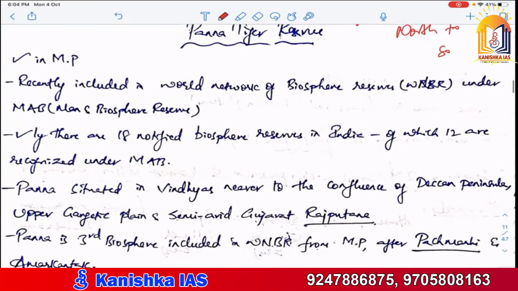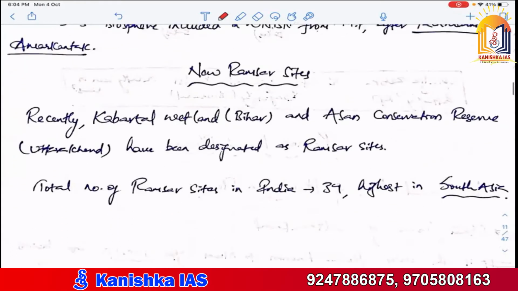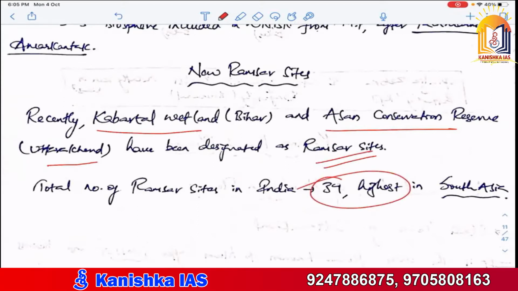Looking at your India map, new Ramsar sites. These are the new Ramsar sites. Asan Conservation Reserve in Uttarakhand and Kabartal wetland in Bihar are the new Ramsar sites. Total number of Ramsar sites is 39, highest in South Asia, which is present in India.